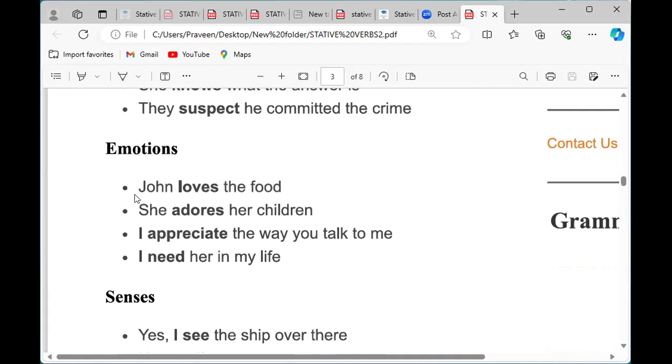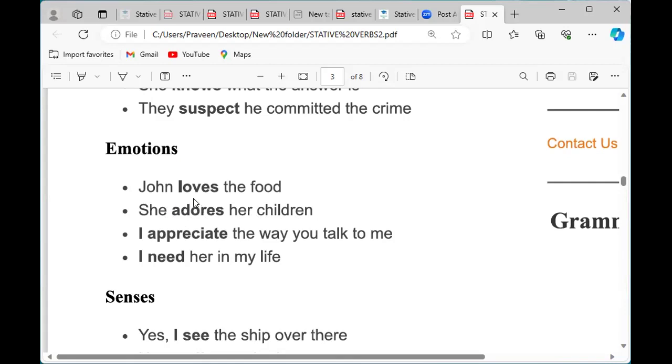Emotions. Emotions like, John loves the food. Loves. These are all emotions. Loving, hating. She adores her children. So usually moms love more than anyone; nobody can replace a mom's place. So she adores her children. It means strong love, strong affection towards her children.